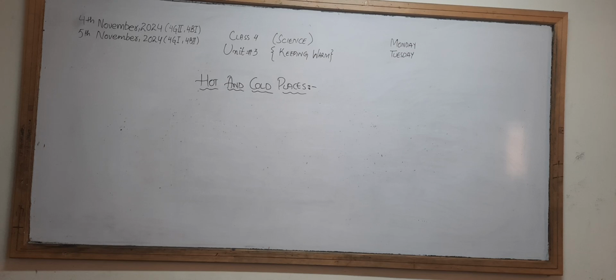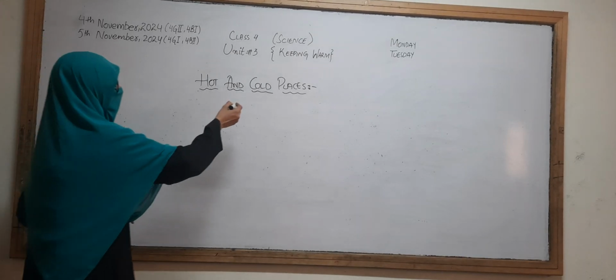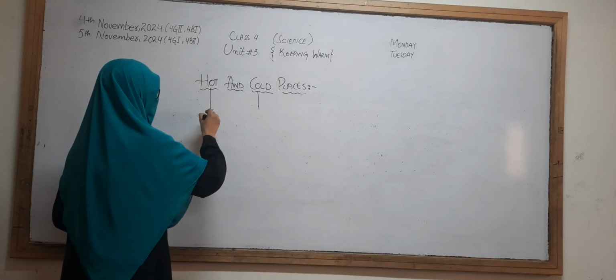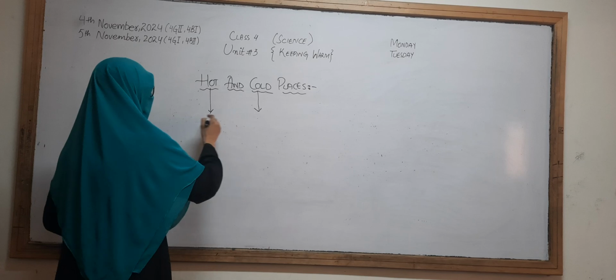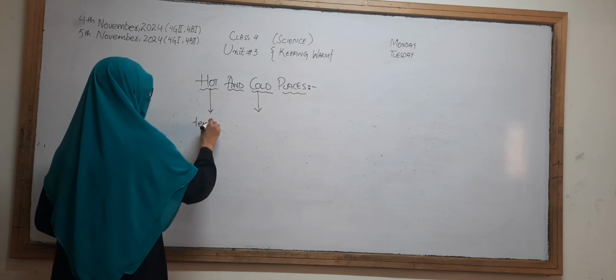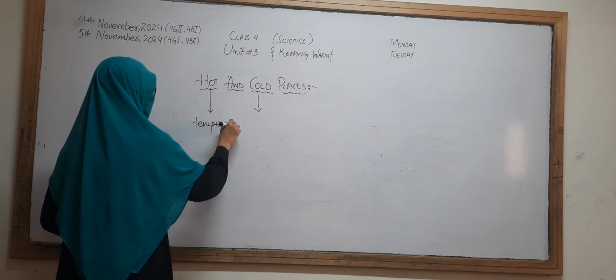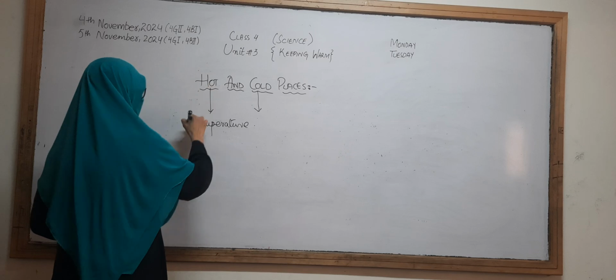But now here we have to focus on hot and cold places. Hot places are the places that have a hot temperature, and there are different places that have a cold temperature.